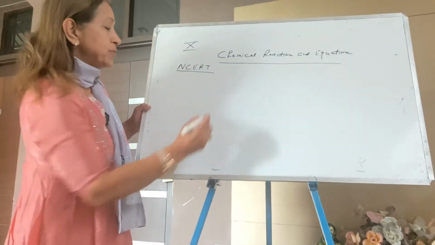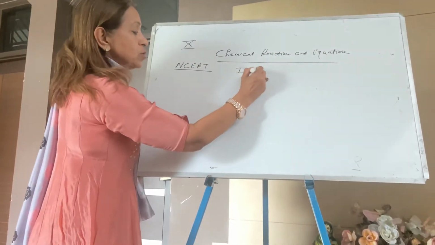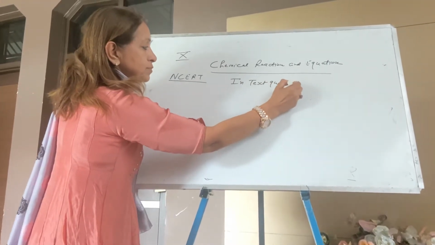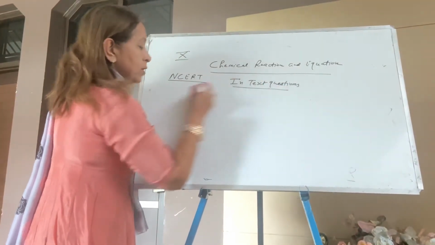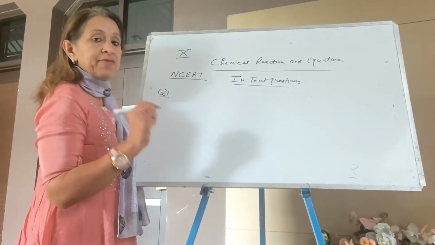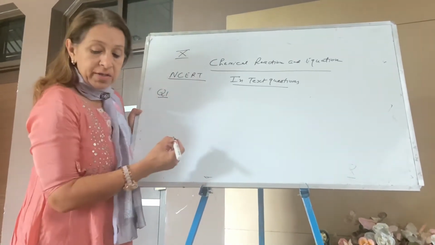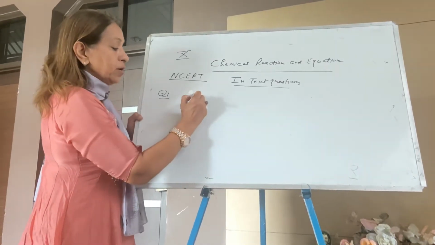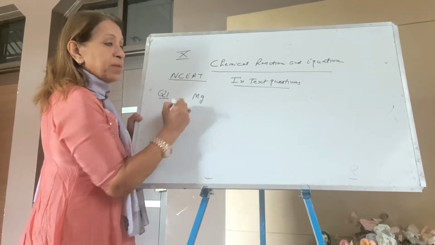The first I am taking is your in-text, that is internal, questions. Question number 1. I'm going to explain each and every question. Question number 1 is: magnesium ribbon is cleaned before burning in air. Write down your magnesium ribbon.